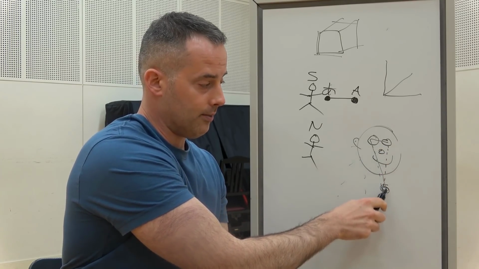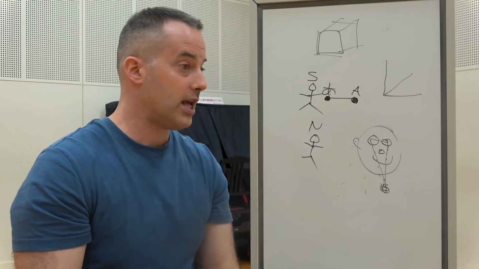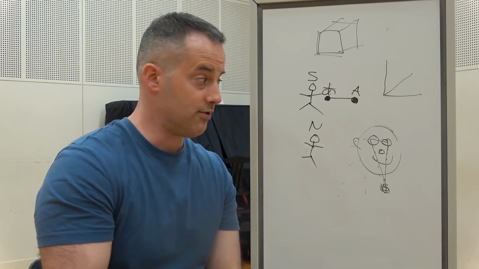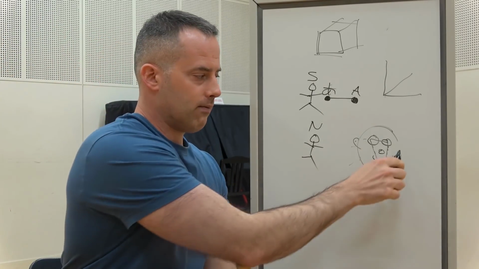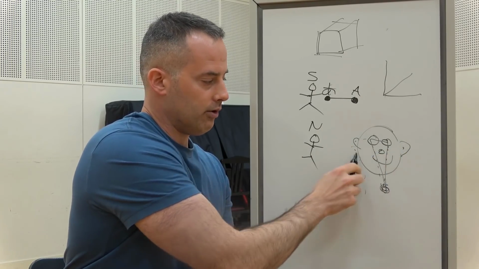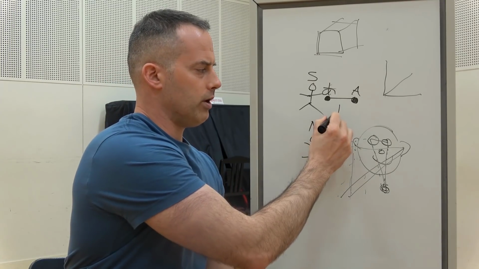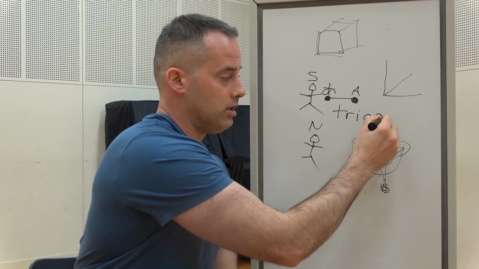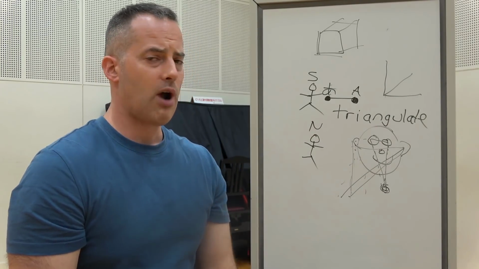So we have a triangle here. Isn't this crazy for a language learning lesson? Where are the nouns and the verbs and all that? Anyway, this is to triangulate something, and it works the same way with your ears. This is why we have two ears. If we only have one ear, we can't really tell exactly where the sound is coming from. The sound is kind of over here generally, but if we have the other ear as well, it's the same idea of triangulating. I'll just write this word for you, try. So try, meaning three, like triangulate, A-N-G-U-L-A-T-E. Does that fit on there? I believe so. So we're triangulating something.